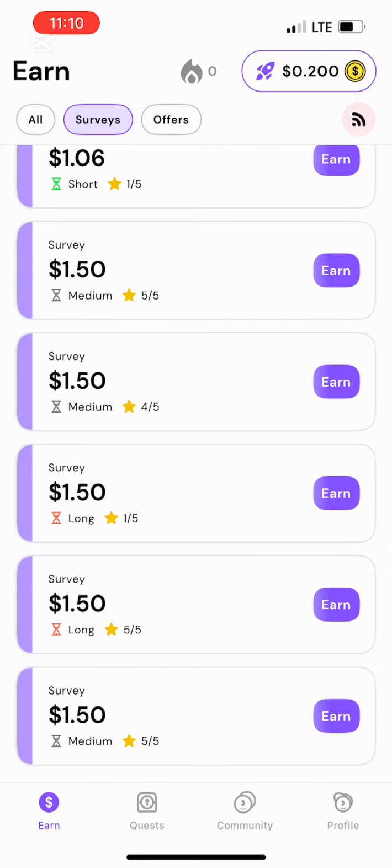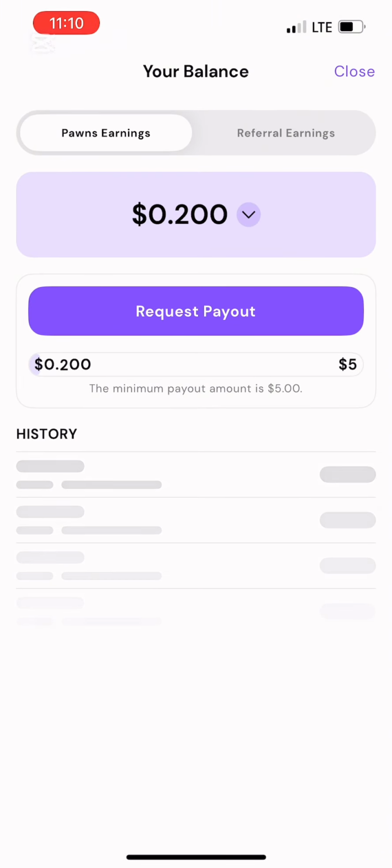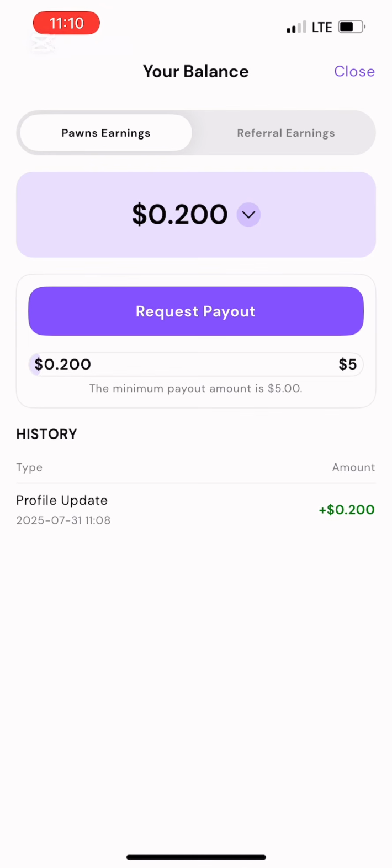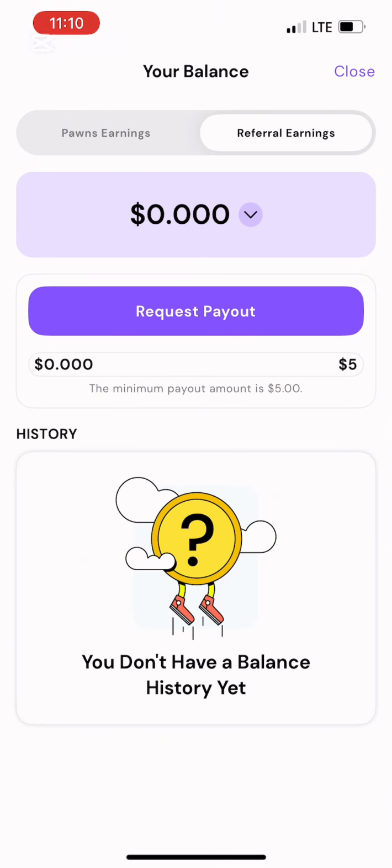So the more you keep on exploring, the more surveys keep on coming, right? So these are our earnings. We've gotten 20 cents, right? This is the cent we get for Demograph now, right?